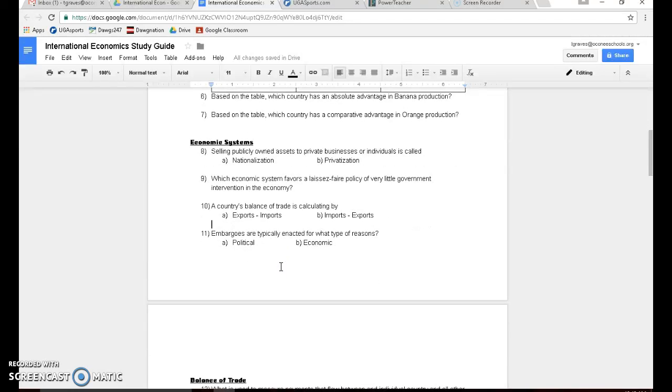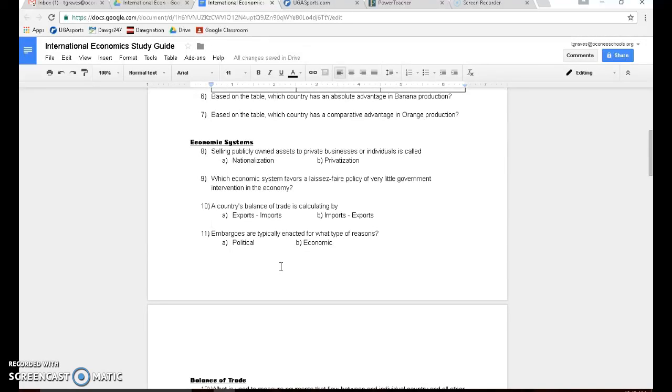Number 11, embargoes. We talked about this with Cuba. The United States had an embargo with Cuba. That's basically where you have restricted all trade, a complete ban on trade with a country for political reasons. You don't agree, like with Cuba, the United States did not agree with the communist government that they had.